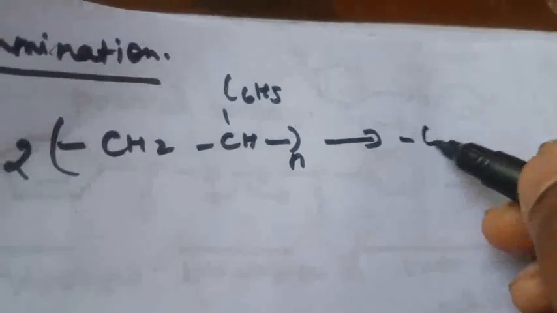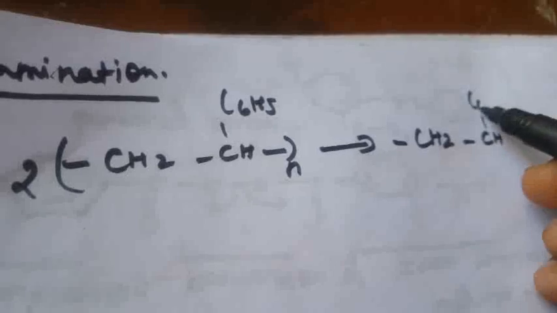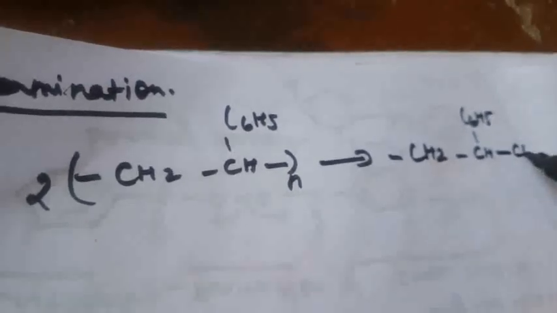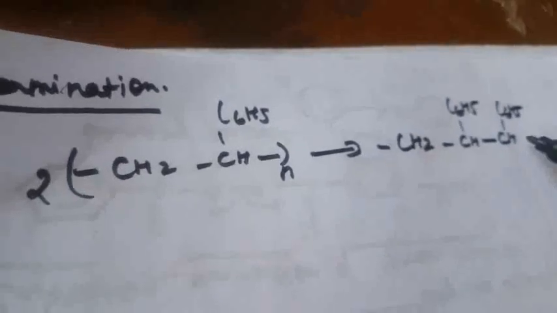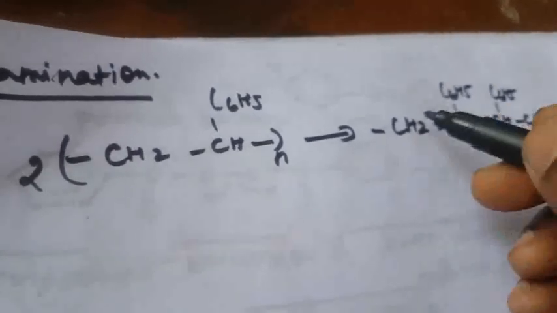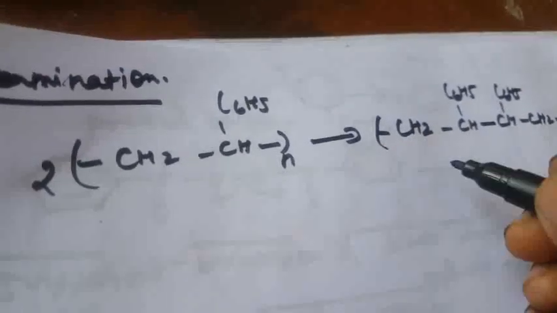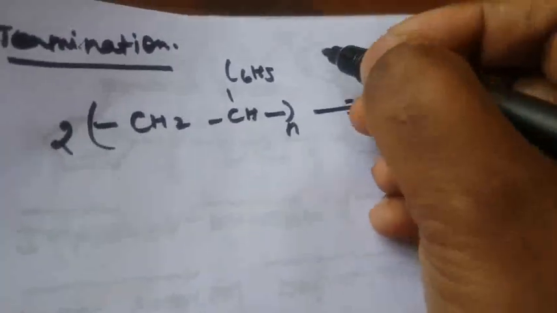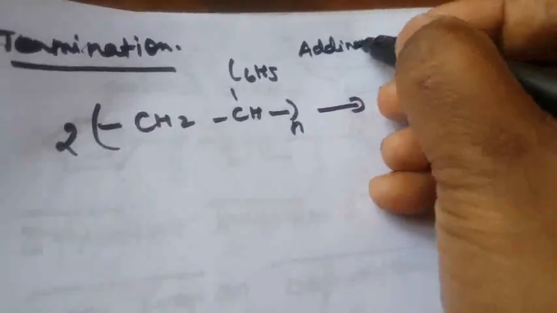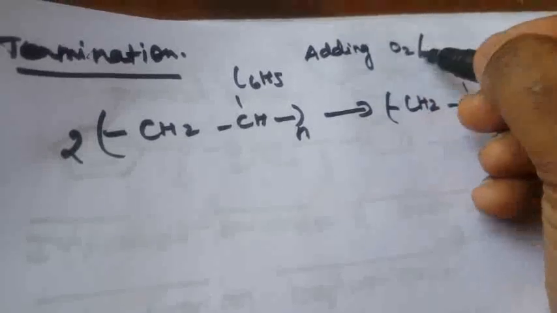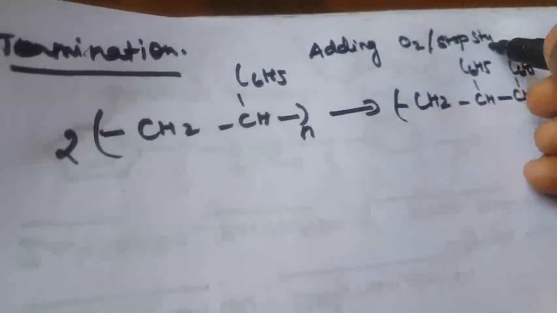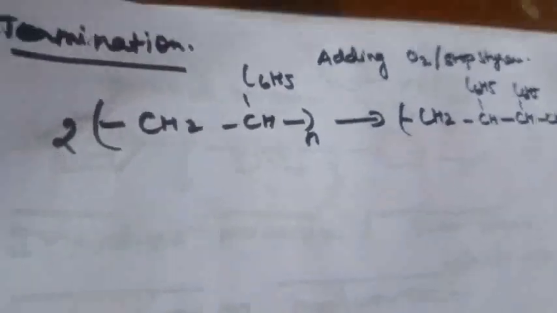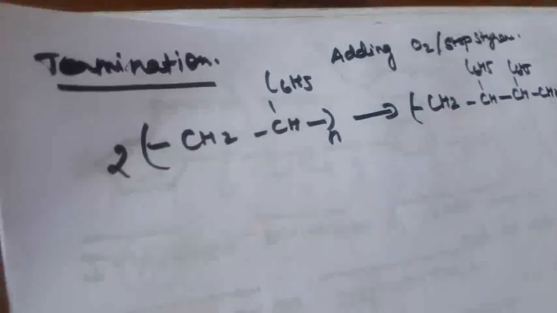So that is CH2, CH, C6H5. Then two molecules, this is n, CH2, CH, C6H5, CH, C6H5, CH2, n. Okay, so this is called adding the impurity oxygen, or stopping the addition of styrene. So this is the way we prepare polystyrene. This is the mechanism of polystyrene.